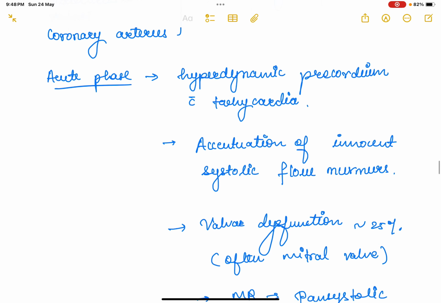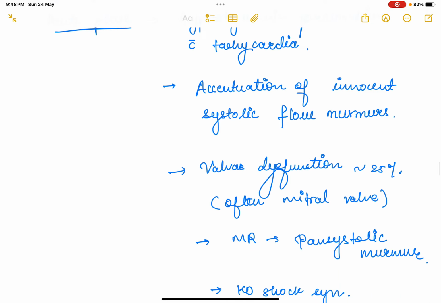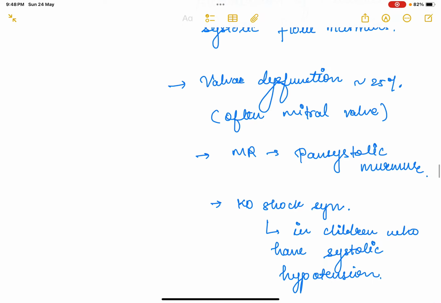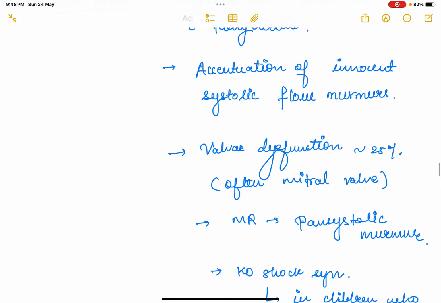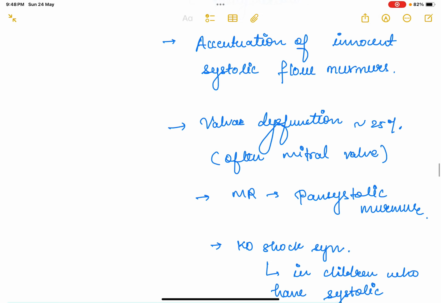So in this we saw there could be hyperdynamic precordium with tachycardia, which will lead to accentuation of innocent systolic flow murmurs. And KD shock syndrome is also seen in children who have systolic hypotension. Now you will get valvular dysfunction in 25% of the patients, mainly mitral valve, and in cases of MR, the patient can have a pansystolic murmur.